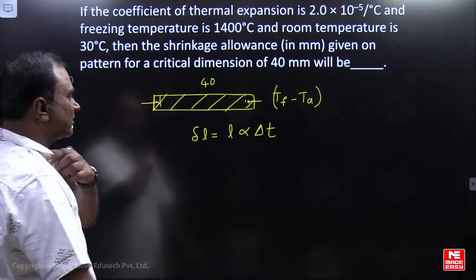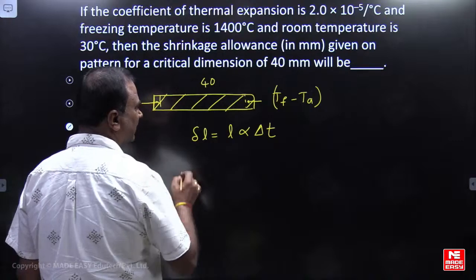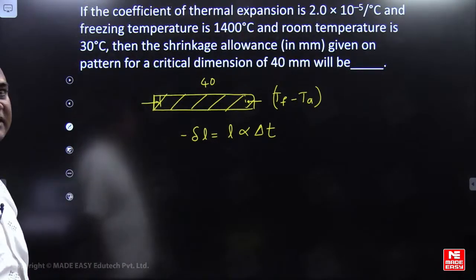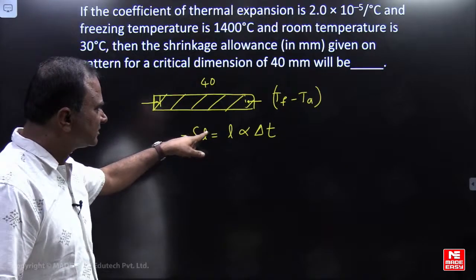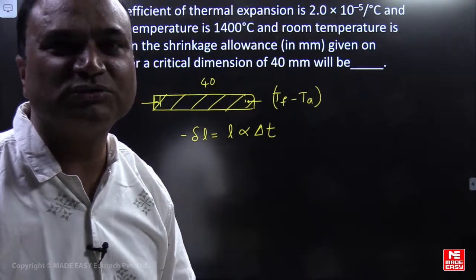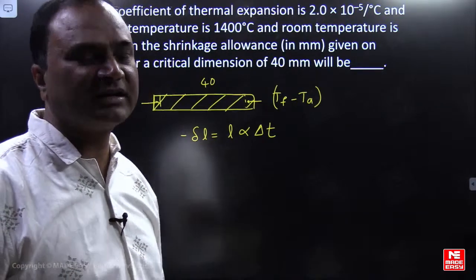Right. Let's look here. Delta L is L alpha delta T. Strictly speaking, it is negative because shrinkage means the dimension is getting reduced. This shrinkage of the material that we are going to add over the pattern is called shrinkage allowance.